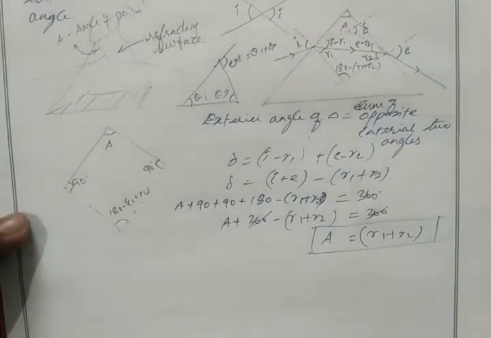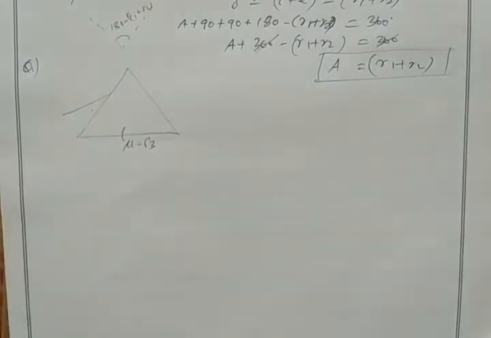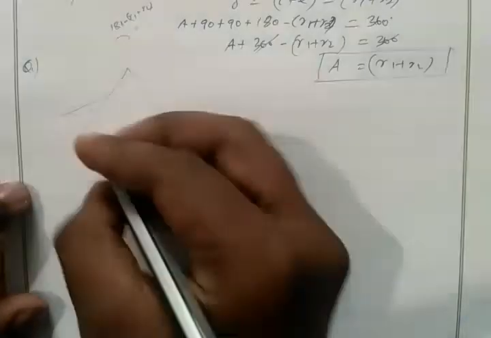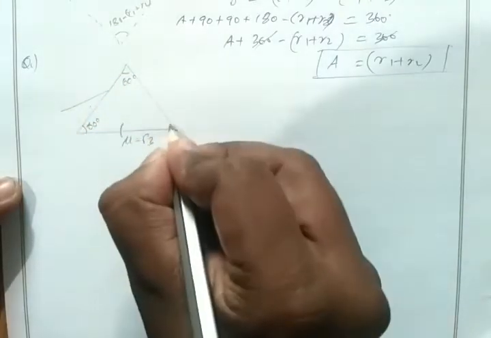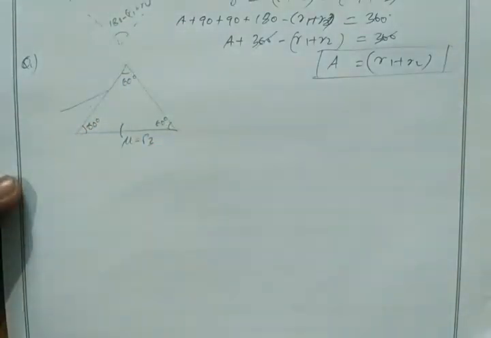Clear? So we'll solve the numerical. The question is: in an equilateral prism, the angle of incidence is 60 degrees. Then find the angle of deflection. Okay, that is the question. Angle of incidence 60 degrees. Find the angle of deflection. Kindly note the question. As they said in the first word, it is an equilateral prism. For an equilateral prism, all the angles of the 3 sides will be 60 degrees. Okay, then the angle of incidence is given as 60 degrees.